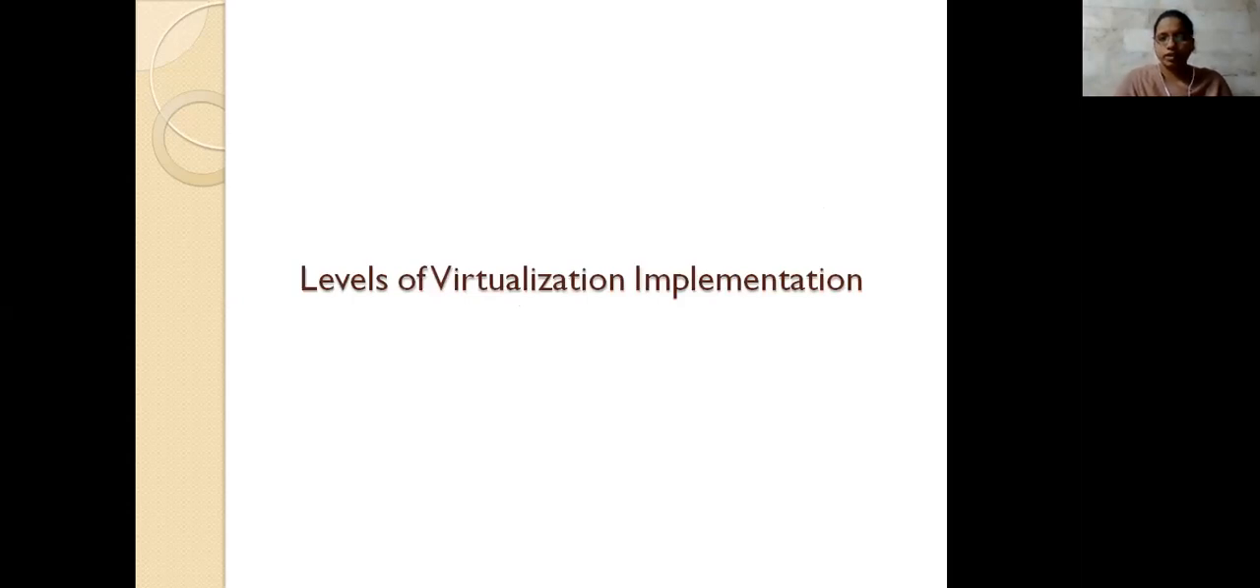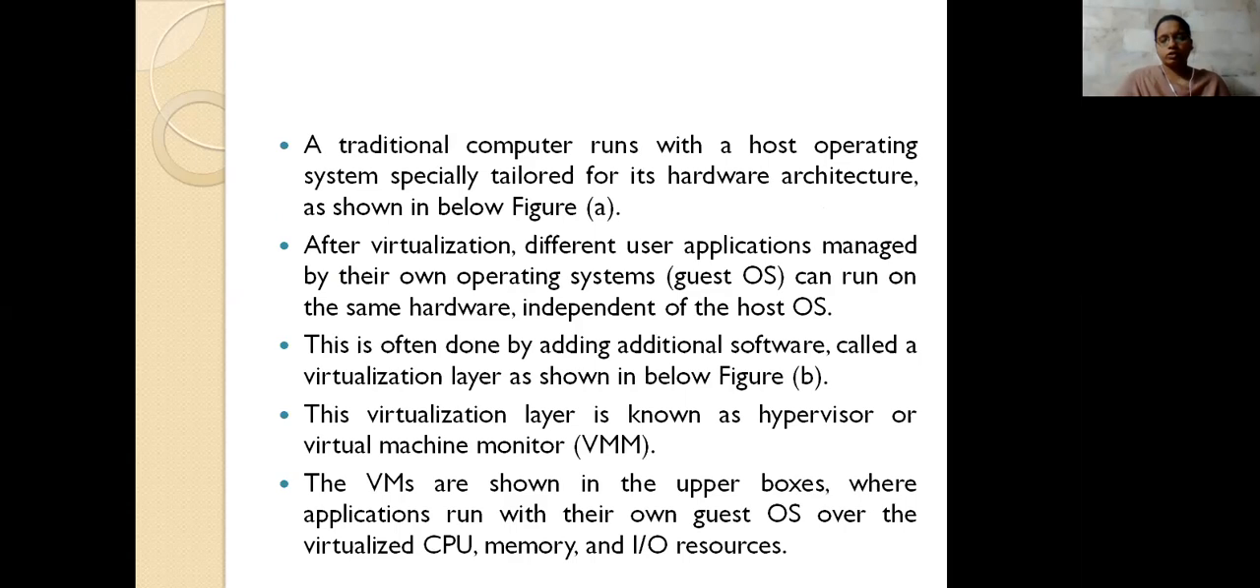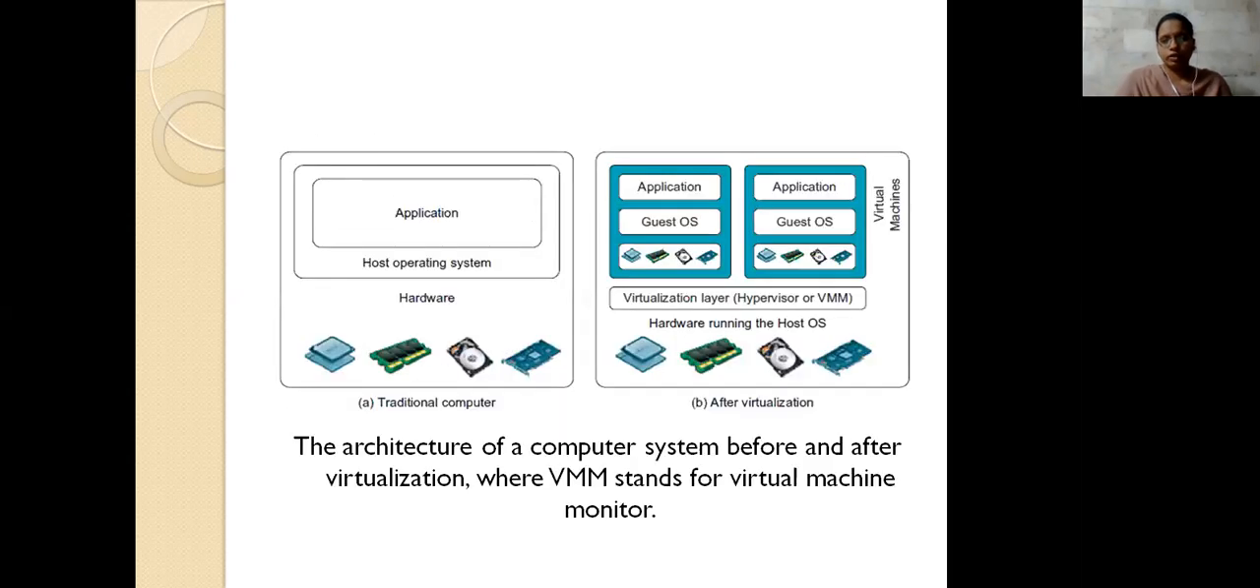Then the first topic is levels of virtualization implementation. We have multiple levels, but first we need to specify why virtualization is included here. First we need to take a look at the traditional computer, and after that the virtualization environment. The traditional computer means our own PC. You have the applications, and then the operating system, which is the host, and the hardware.